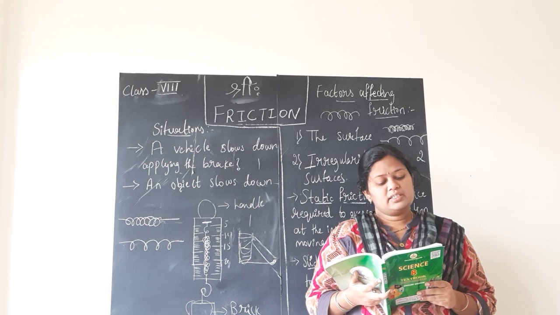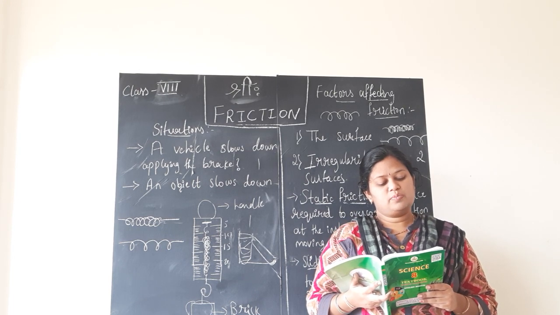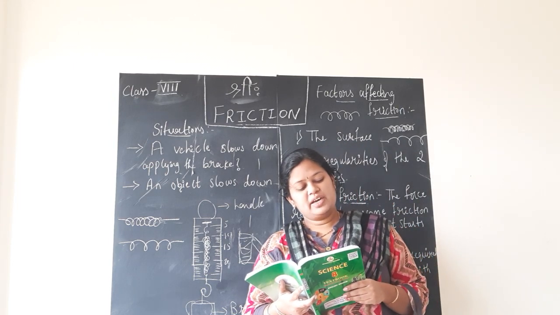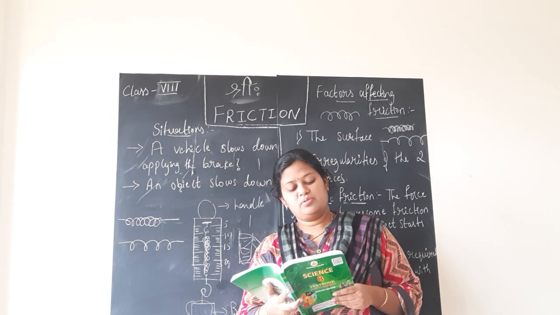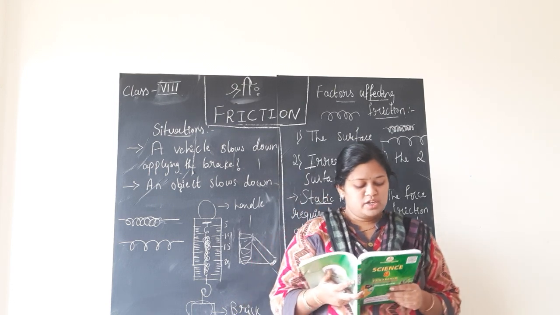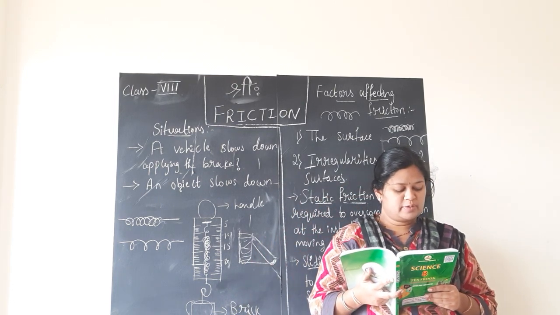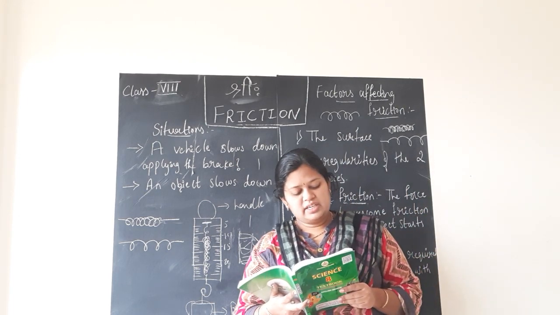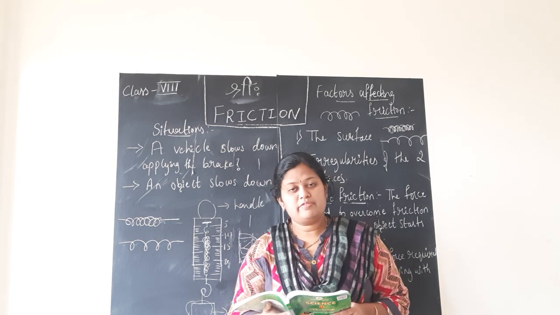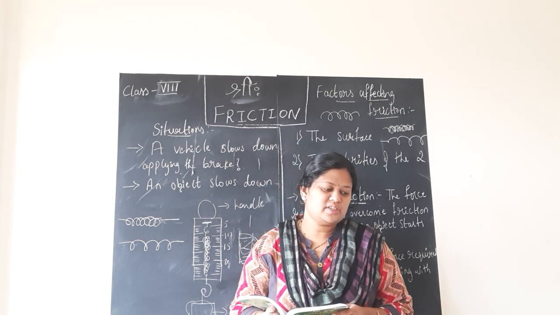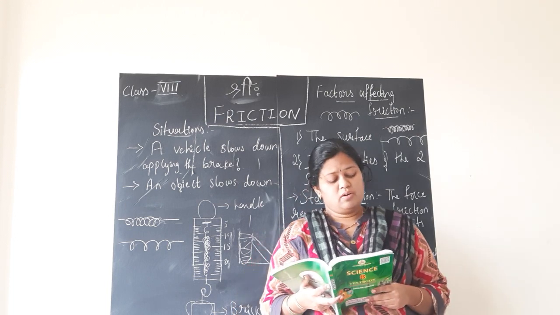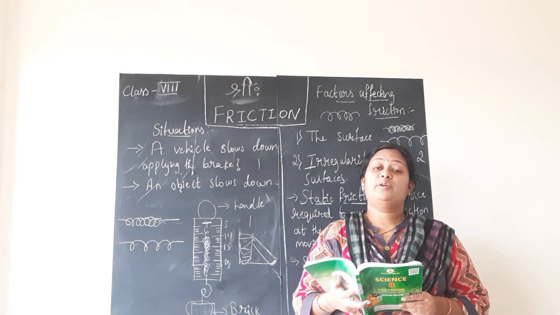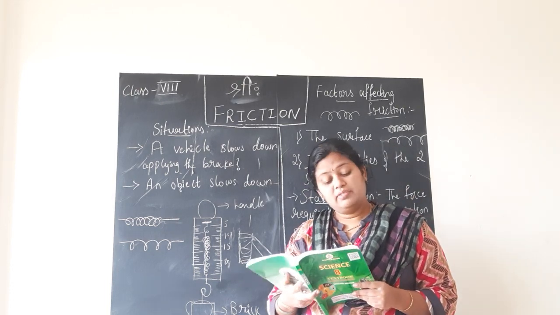It wears out the materials, whether they are screws, ball bearings or soles of shoes. So, they are telling children it wears out the materials, whether they are screws, ball bearings or soles of shoes. You might have seen worn out steps or foot over bridges at railway stations. They have given the picture of the shoe soles which have been cut due to the friction. If you step on a nail wearing the shoes, your shoe sole may cut. Due to all this they are telling friction force is an evil as well.